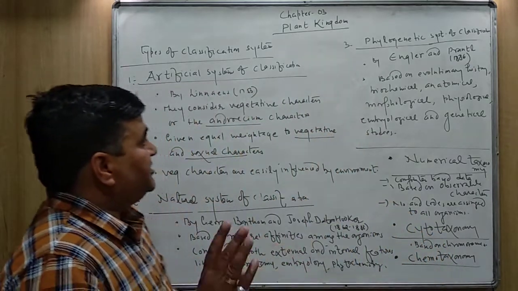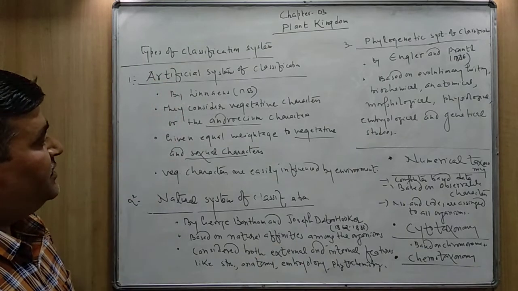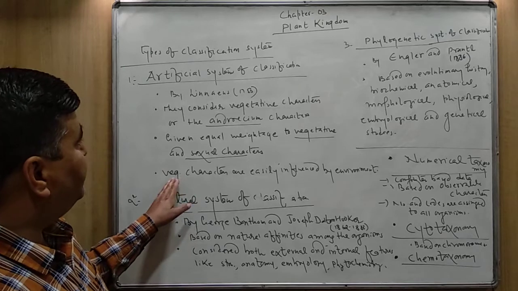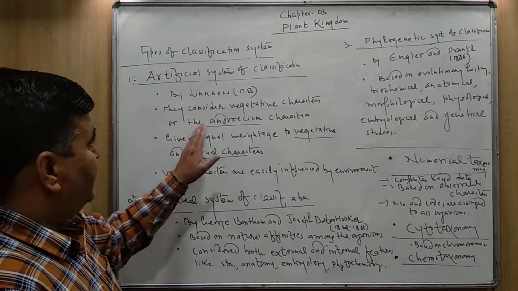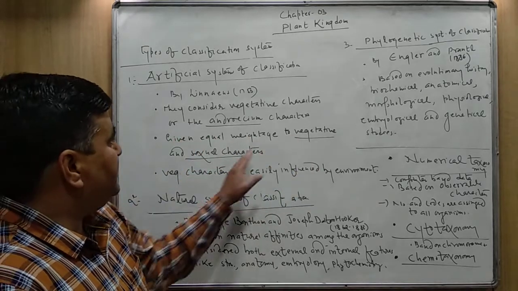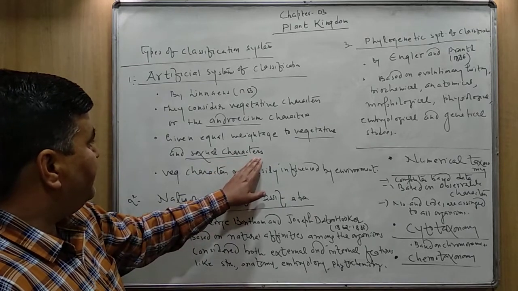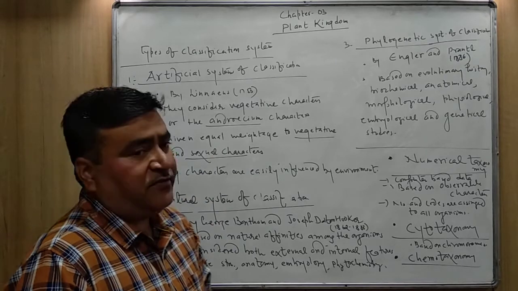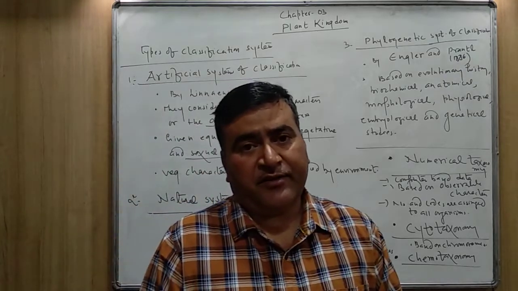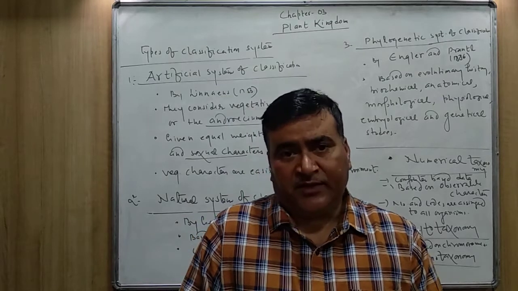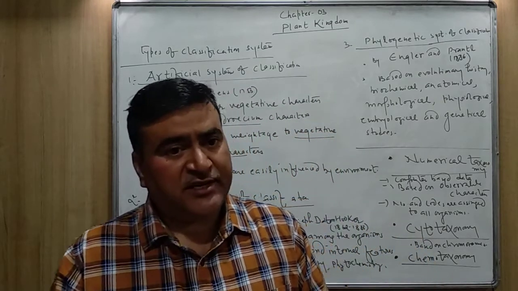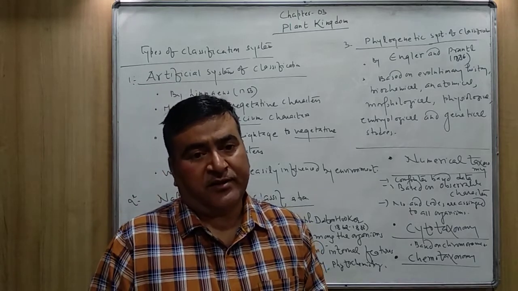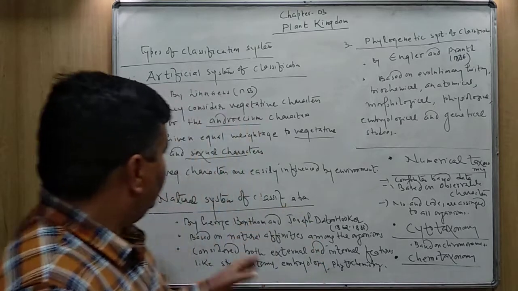So this system of classification had a disadvantage. I have written here: he gave equal weightage to the vegetative and sexual characters, and as you know, the vegetative characters are easily influenced by the environment. So this classification system was not sufficient, and was not considered later on by the scientists.